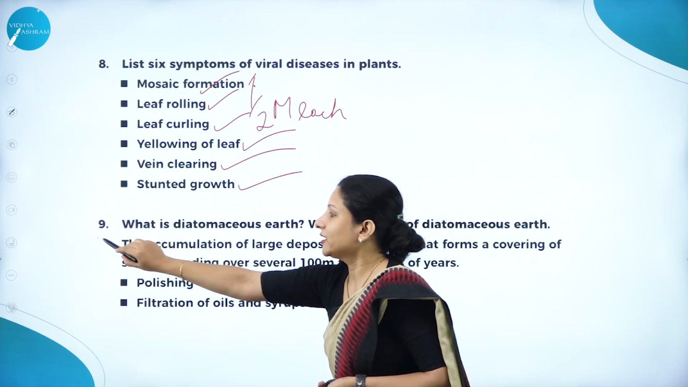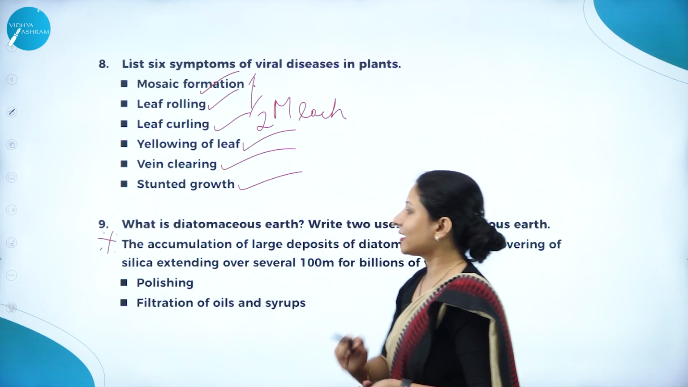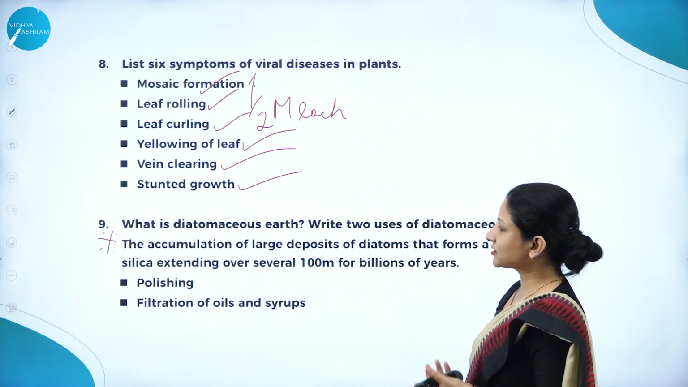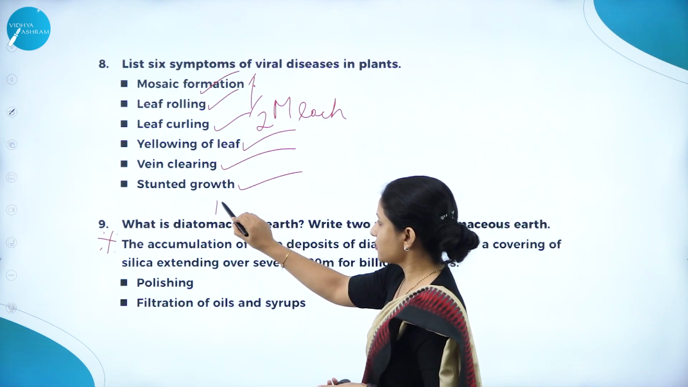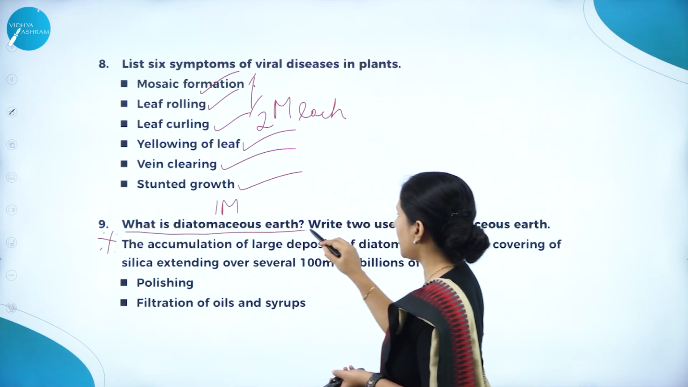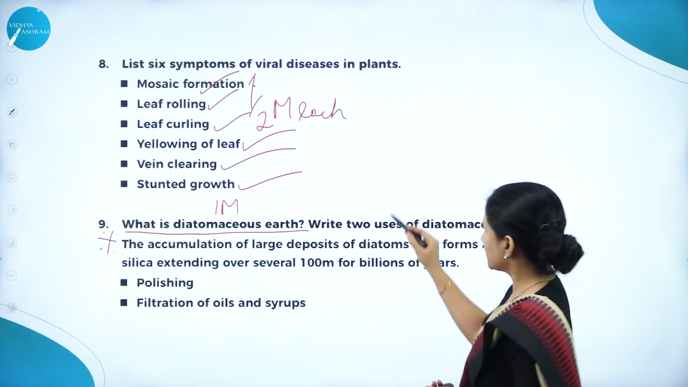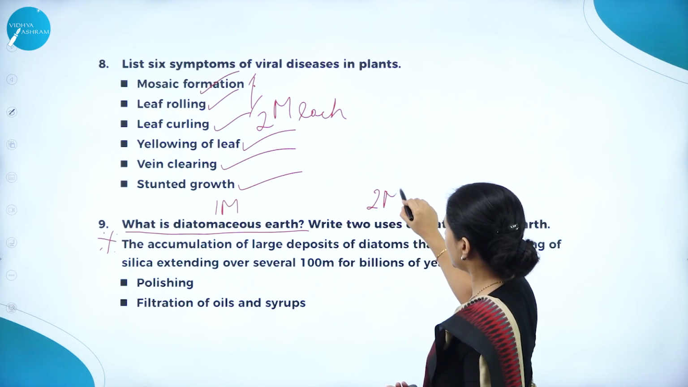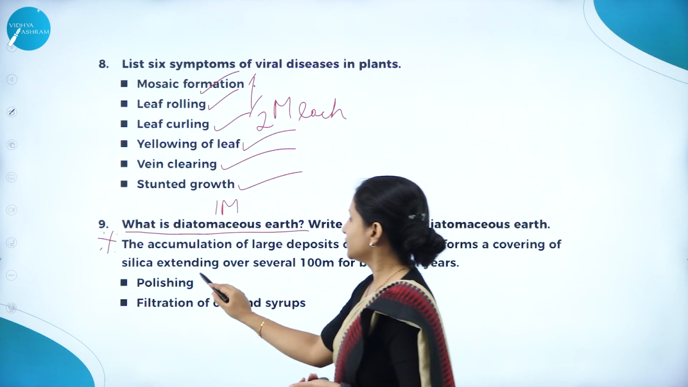This is also a very, very important question. It can come for 2 marks or 3 marks. 3 marks means they'll ask what is diatomaceous earth. This question will carry 1 mark. And write 2 uses of diatomaceous earth. It will carry 2 marks, 1 mark each. So this is 1 mark.